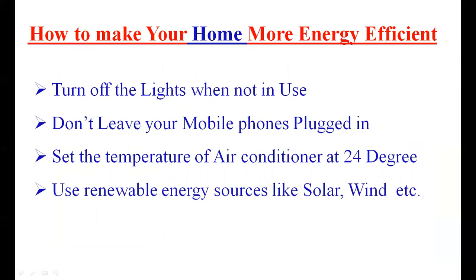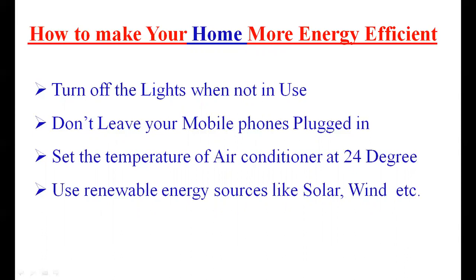Turn off the lights when not in use. If you are not using them, just turn off the lights; it will reduce the energy consumption. So you can apply some small tips in your home to reduce energy consumption. Then mobile phones: some people keep mobile phones charging full time in the plug socket.